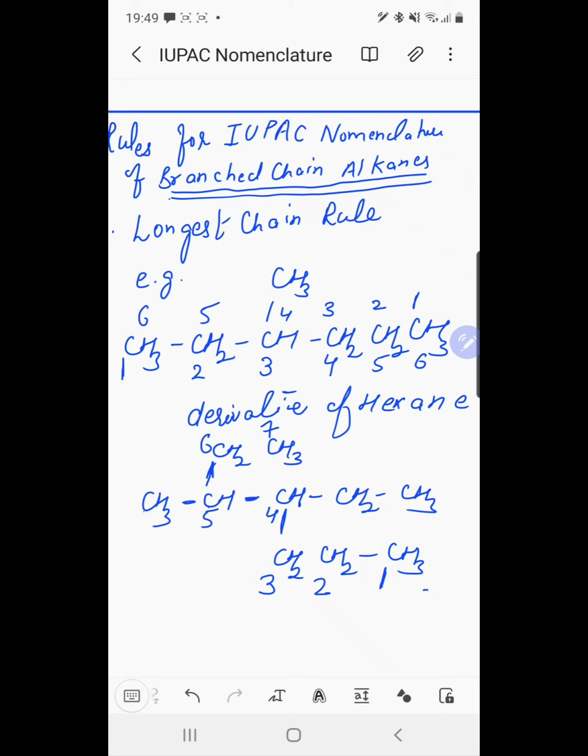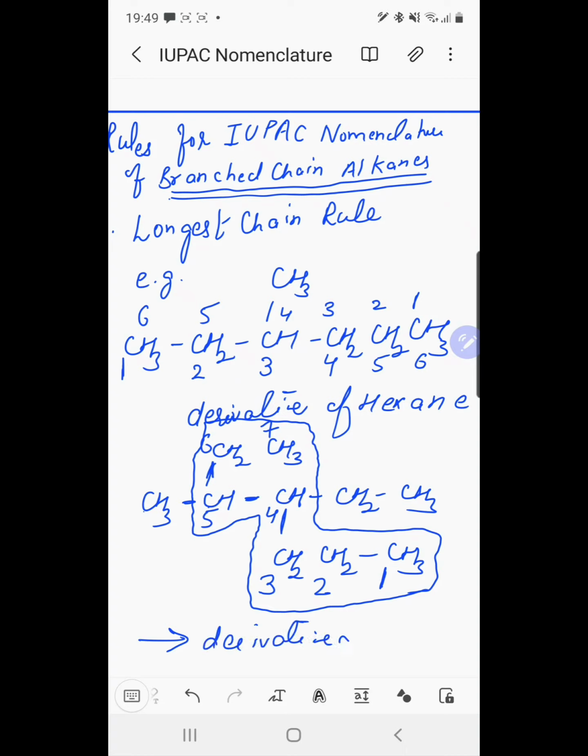So our longest continuous chain is like this one, 1, 2, 3, 4, 5, 6, 7. So this compound is a derivative of heptane.